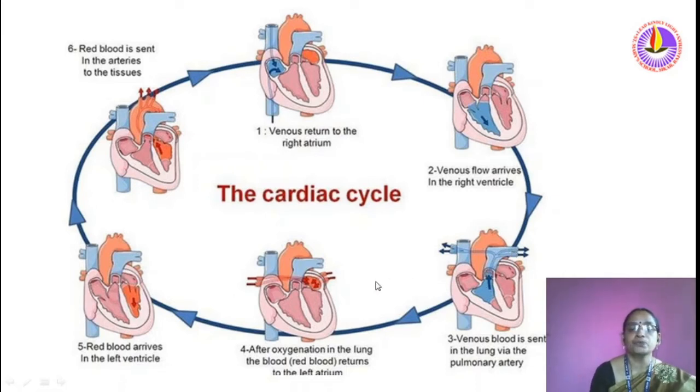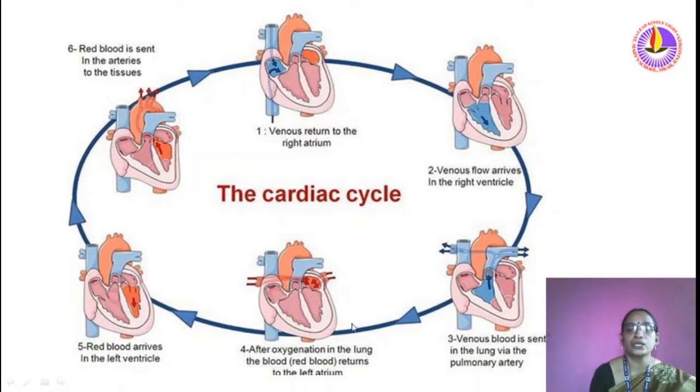Then purification occurs in the lungs. After oxygenation in the lungs, the blood returns to the left atrium. That means the pulmonary vein brings pure blood towards the left atrium. From the left atrium, it reaches the left ventricle. From the left ventricle, the aorta carries blood to all parts of the body. This is known as one cardiac cycle.